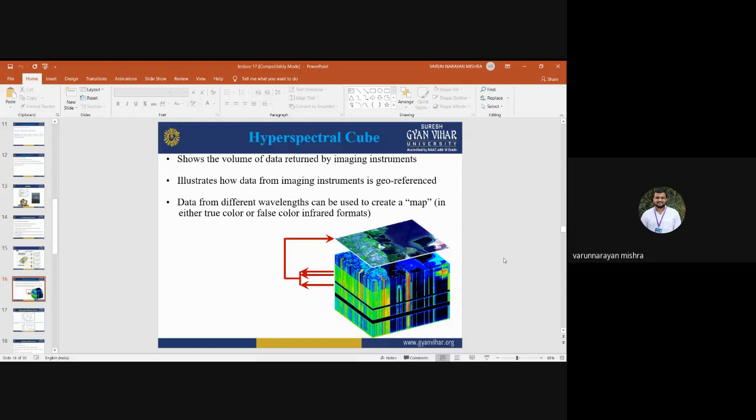And because here we are getting a large number of bands, like 224 bands, it is known as a hyperspectral cube. Hyperspectral cube means a large volume of data that is composed in an image.